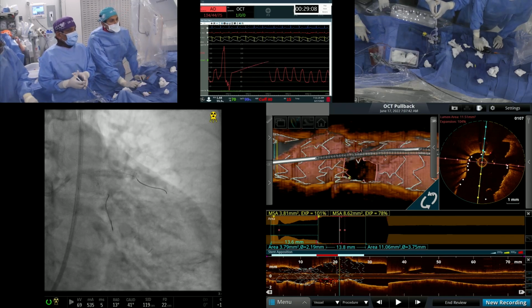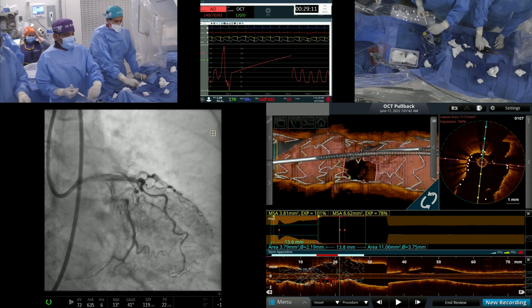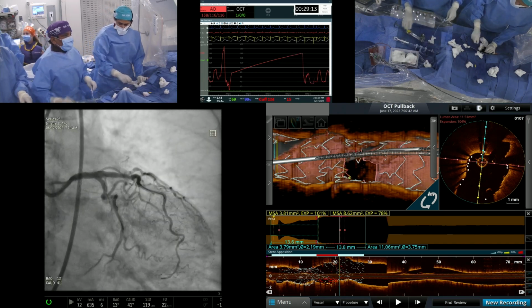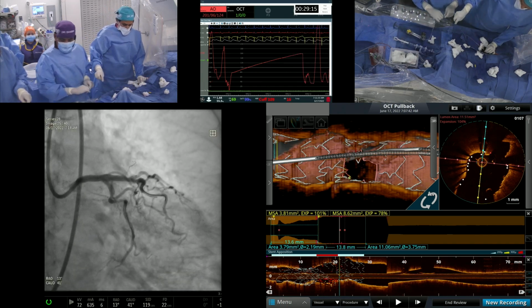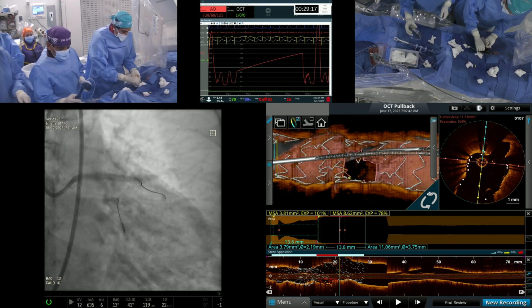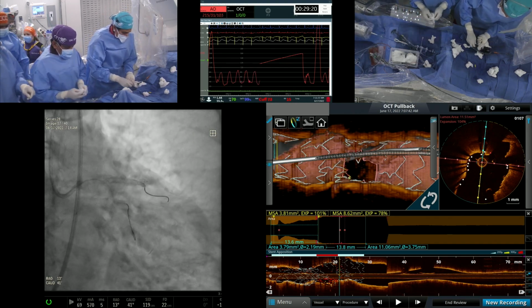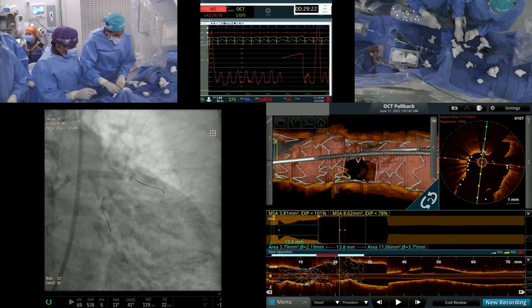Whatever strategy you want to use, as long as you finish with imaging both in the main vessel as well as the side branch. Once you've done that, and you've got good results, we respect whatever strategy is chosen. Yes, we will try now.